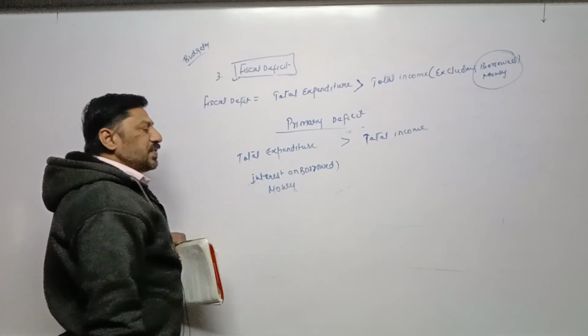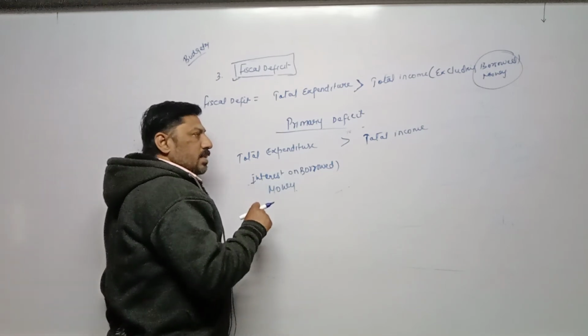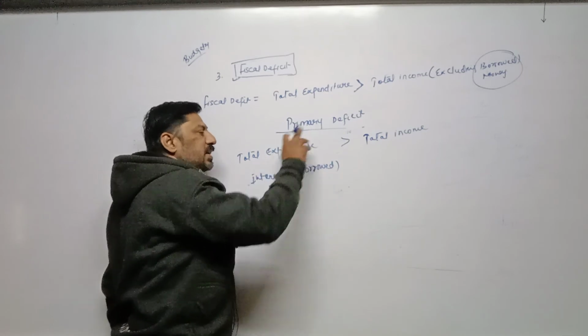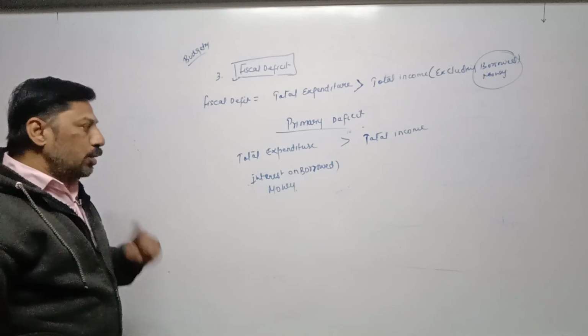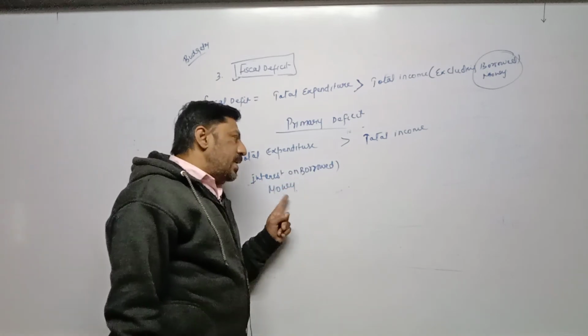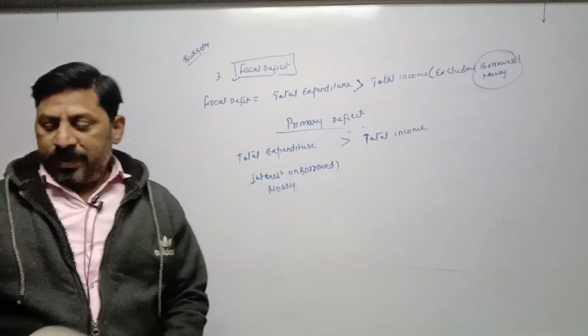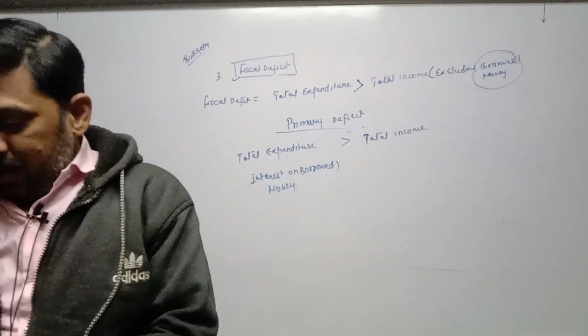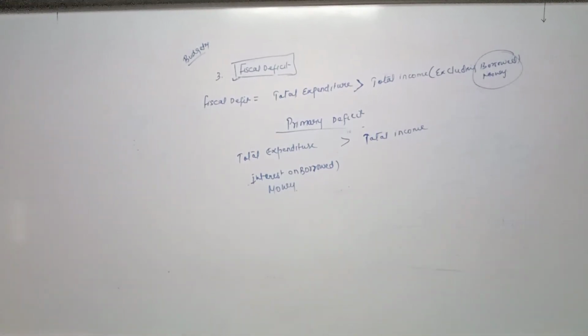After that, we are trying to calculate what is our actual expenditure. Then primary deficit comes: the total expenditure remains more than total income excluding interest on borrowed money. So these are the four types of deficit budget. One is revenue deficit, other is budgetary deficit, third one is fiscal deficit, and fourth one is primary deficit. In this way, this chapter is completed.